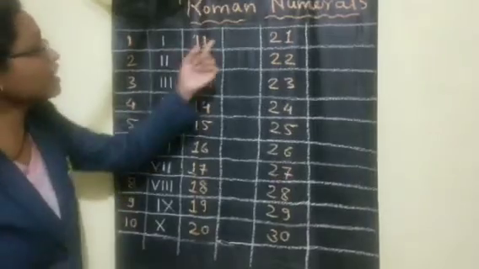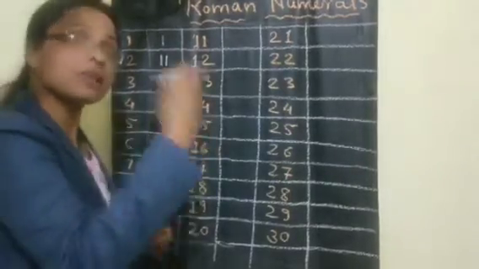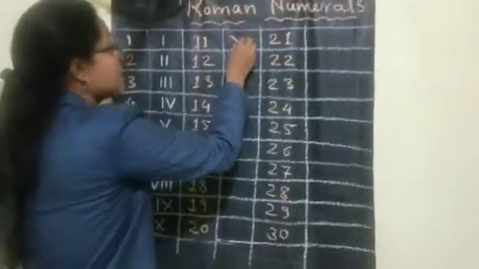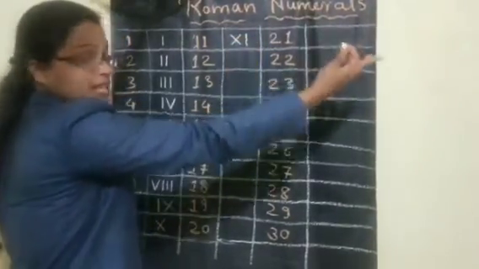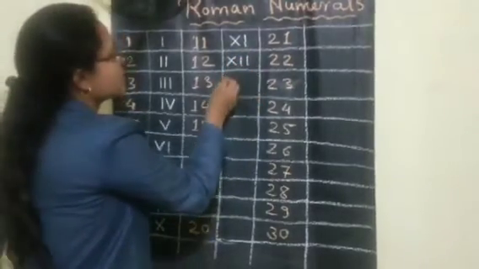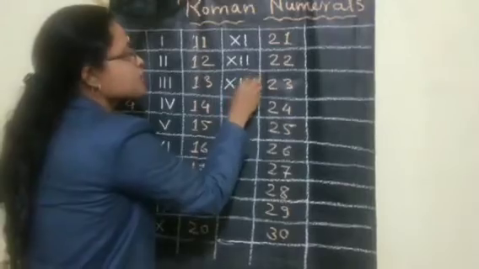Now let us write for 11. 11 means 10 plus 1. Plus 1 means that I we have to write on your right hand side. 10 plus 1, on your right hand side. 10 plus 2 means 12. 10 plus 3 means 13.